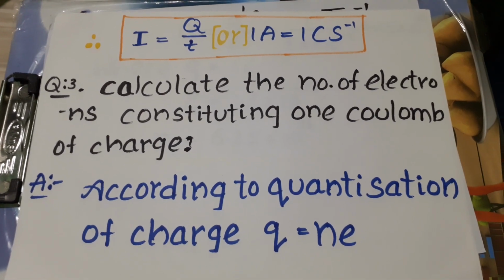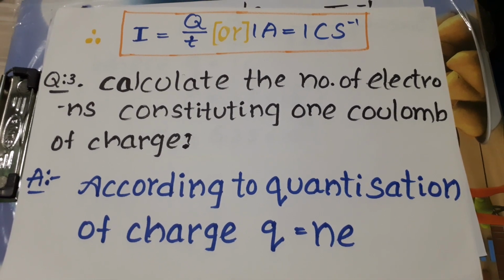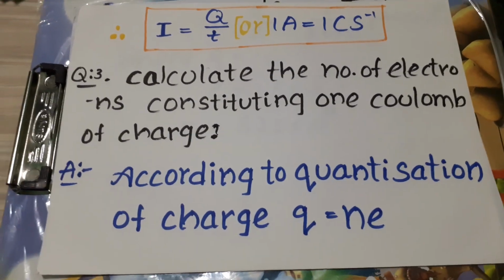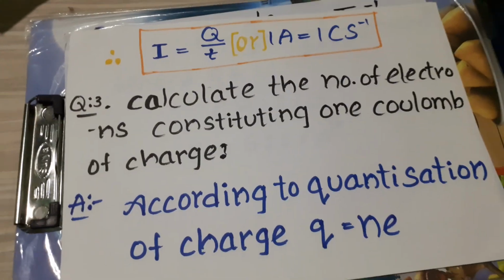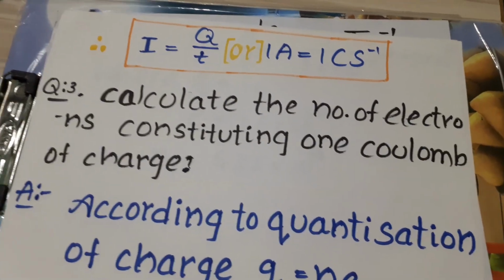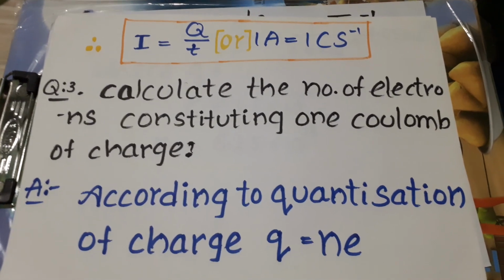Question number 3. Calculate the number of electrons constituting 1 coulomb of charge. This is a very important problem. How many electrons are there in 1 coulomb of charge?